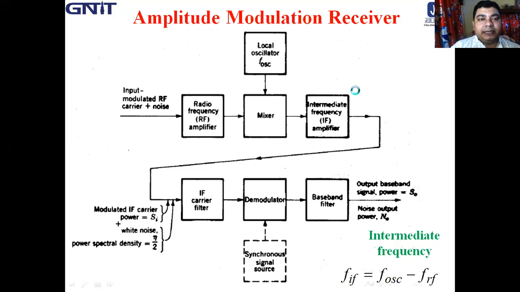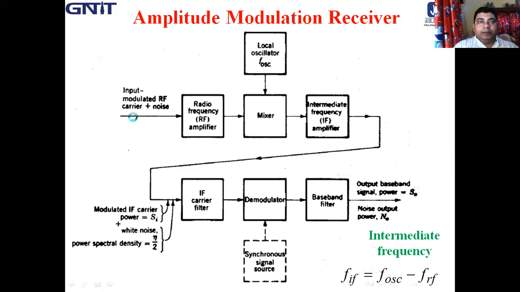As we have discussed, this is the figure of a basic AM receiver, or the superheterodyne receiver. Here the input to the system might be a signal furnished by a receiving antenna, which receives its signal from a transmitting antenna.